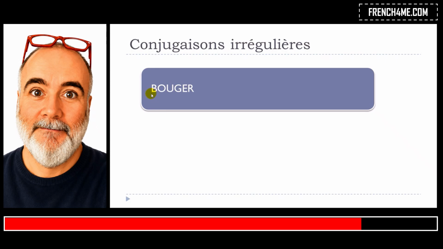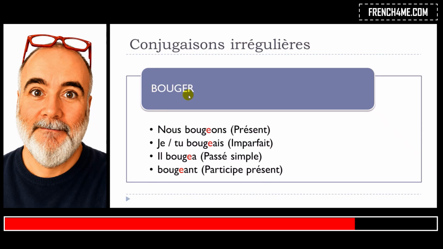I wanted to take a simple and useful verb, so it's bouger. Bouger is to move, okay? And then we will see that the tenses that will be affected by these modifications will be le présent, l'imparfait, and then le passé simple. Okay, and then we'll have this participe présent form that will be also affected by that. But when we're talking about le présent, actually the good news is that we'll have only one form that will be affected or modified, and this is the nous form.